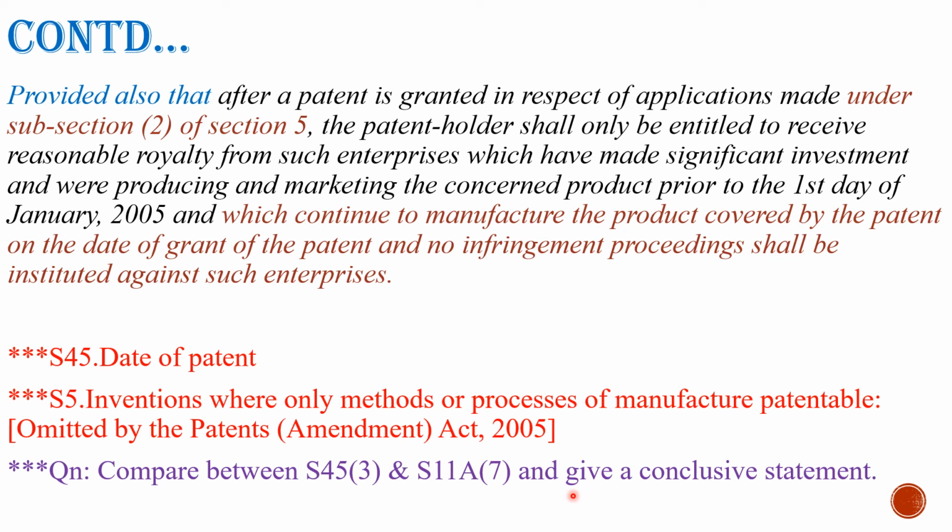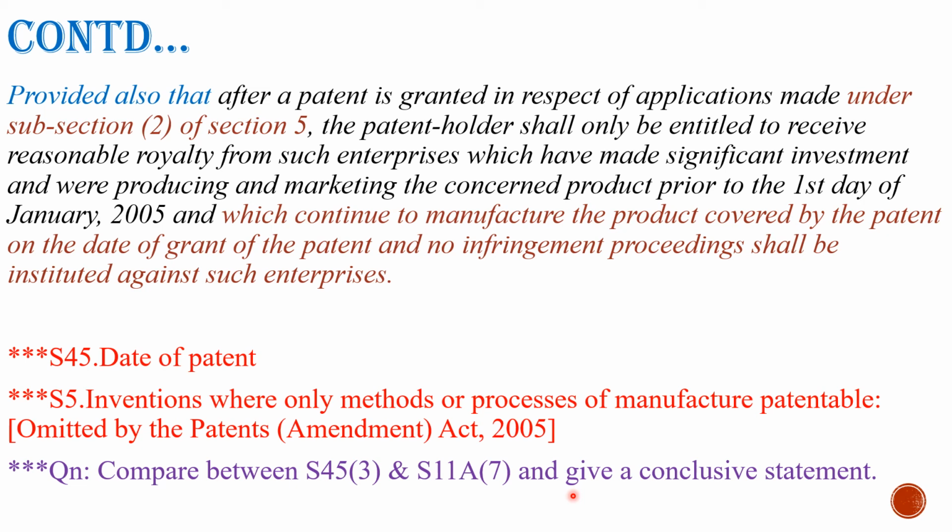Let me tell you in detail about subsection 7. We have a date of publication, right? Including this date and after this date till the date of grant, the applicant will get all the privileges, the same privileges as an applicant gets after it is granted.